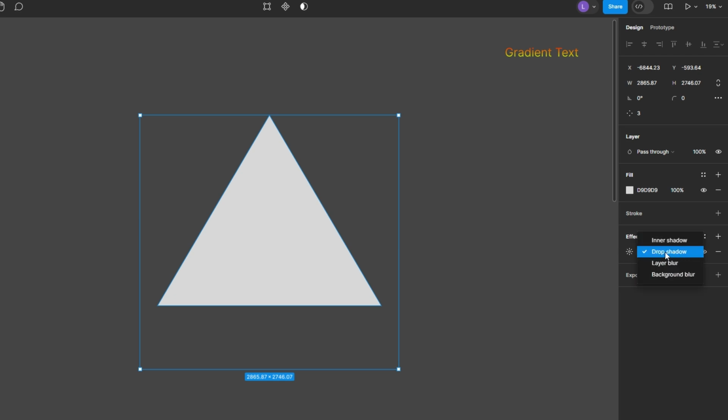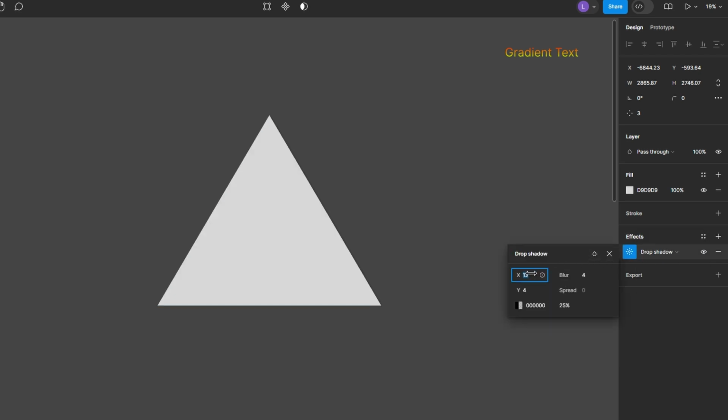Click next to drop shadow to open settings, and this controls the position of the shadow relative to the object. The X value moves the shadow left or right, and the Y value moves the shadow up or down. You can adjust blur to soften or sharpen shadow edges. Spread controls the size of the shadow. Higher spread makes the shadow larger and more pronounced.